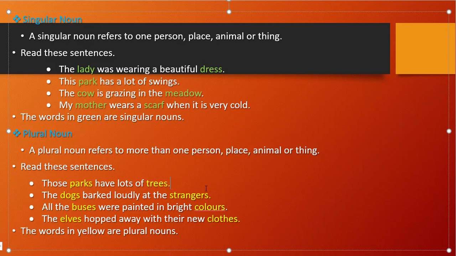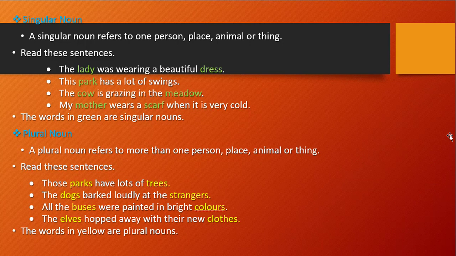And dogs bark loudly at the strangers. All the buses were painted in bright colors. See, buses, colors, owls, clothes. So all of these are plural nouns. What are these? Plural nouns. Okay, students.